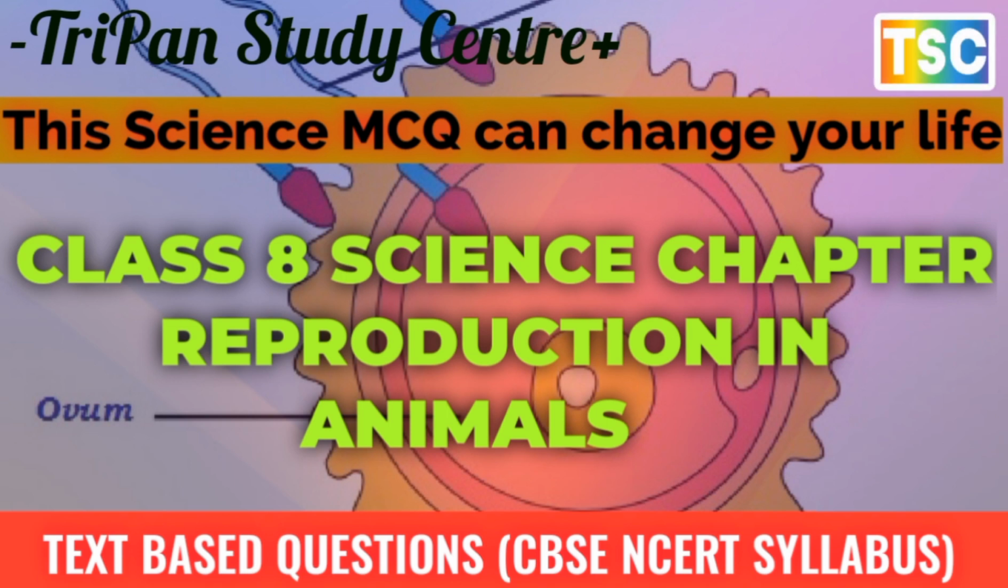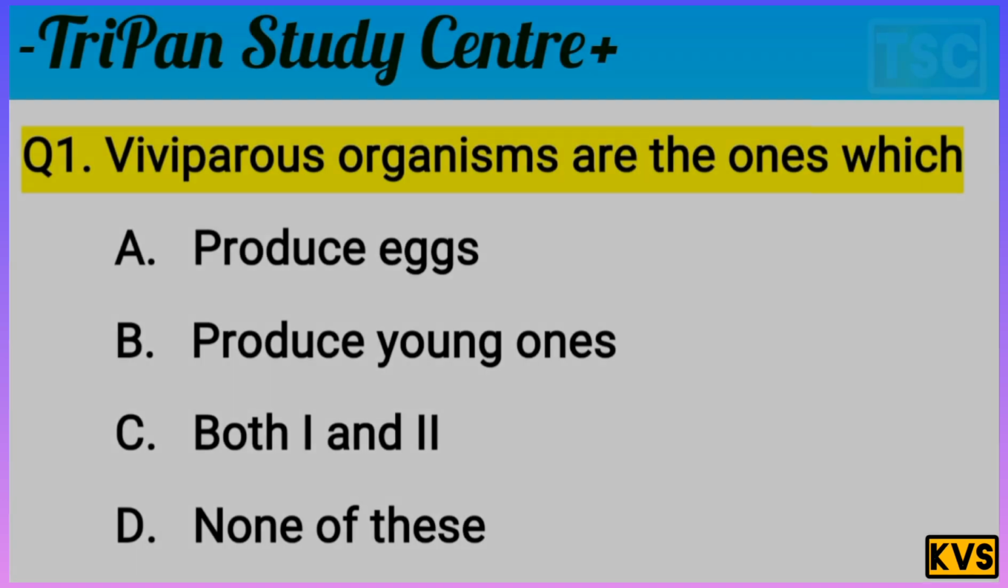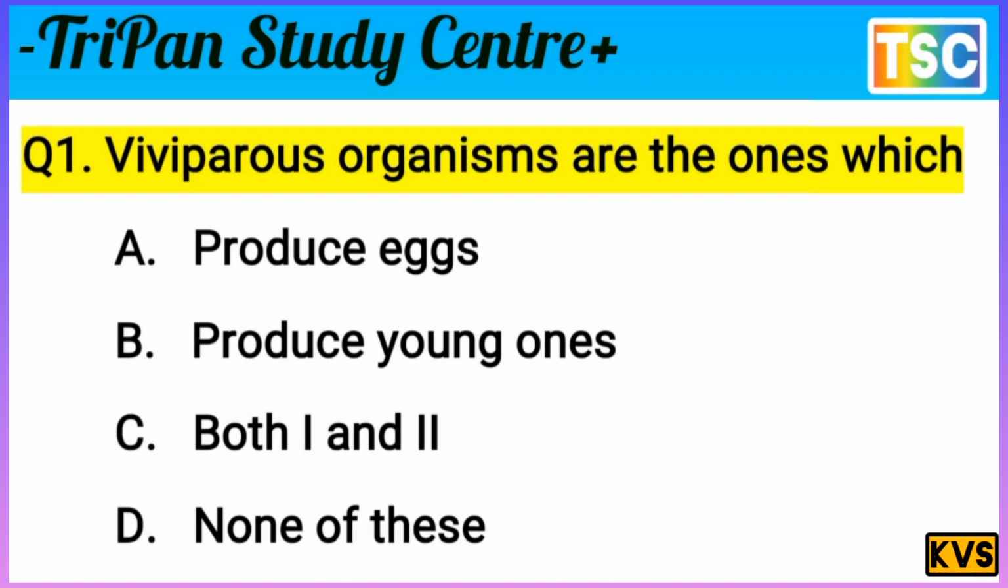Let's see the question on your screen. The question is very important. Viviparous organisms are the ones which, you know, that is a very important question. Viviparous organisms are the ones which... The options are: A, produce eggs; B, produce young ones; C, both 1 and 2; and D, none of these.